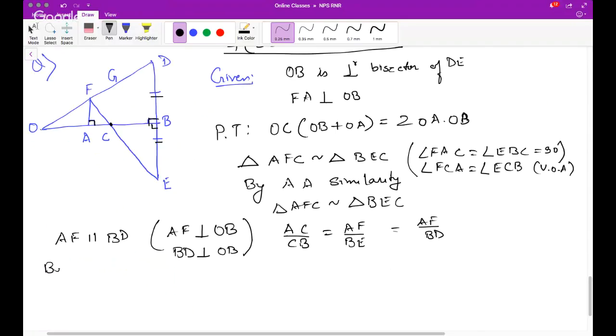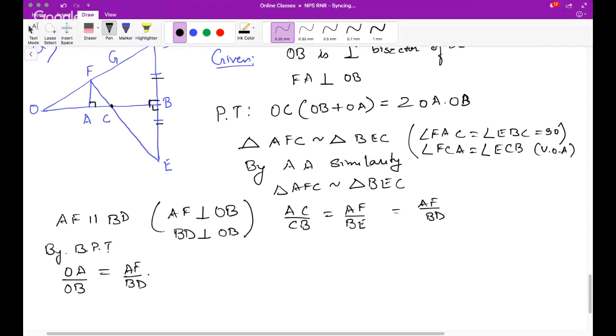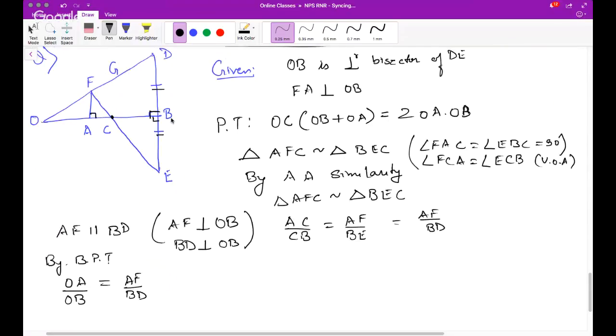Means what? By BPT you can say OA by OB is equal to AF by BD, isn't it? Sorry, this is not by BPT. But a direct result of this will be that triangle OAF is similar to triangle OBD.